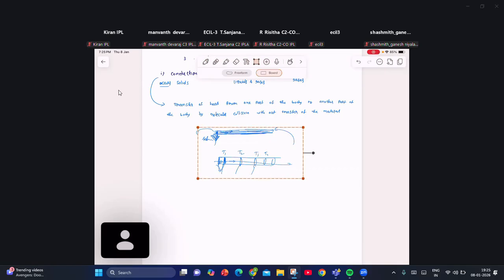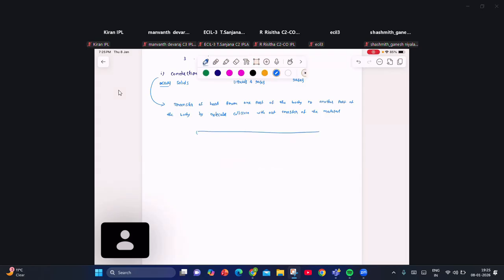Here I considered one rod. A rod is divided into several cross sections. This is one rod. This is the cross sectional area A1. This is the cross sectional area A2. This is another cross sectional area A3, A4, like that. So I am supplying heat energy to the end A1. Clear? This end A1 receives some Q1 calories of heat energy. Out of Q1 calories of heat energy, some amount is used to increase its temperature.